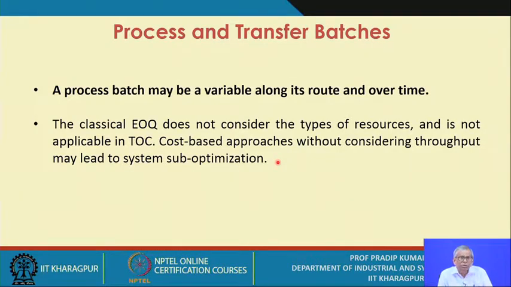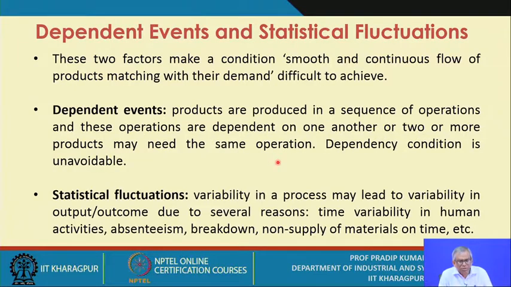And what is most important is, as per systems theory, the sum of subsystem optimization doesn't necessarily mean that you will be getting a total systems optimization. So systems theory is applied in TOC.